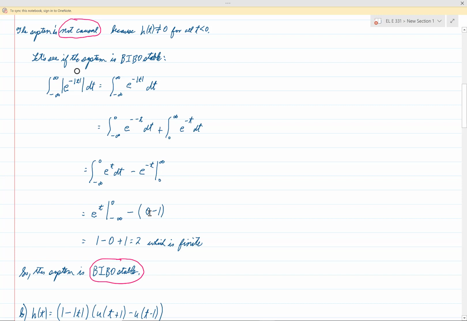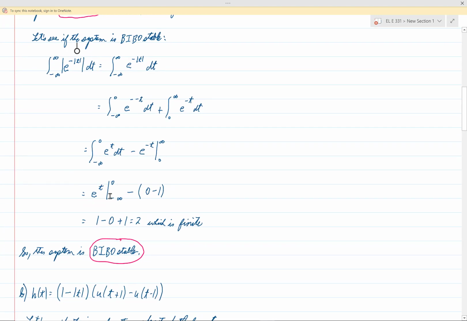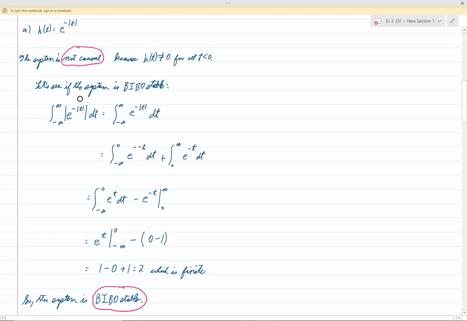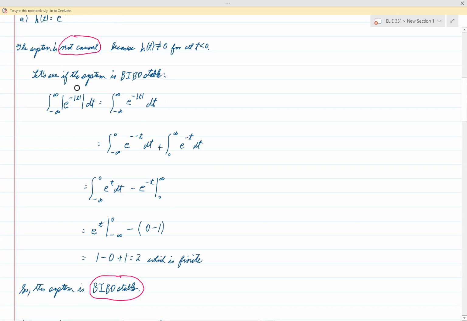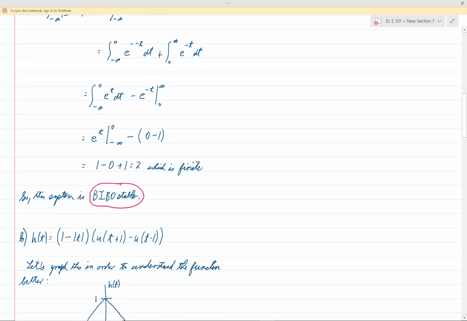E to the negative infinity is 0, e to the negative 0 is 1, so we have 0 minus 1 there. And likewise, when we evaluate the first term, e to the 0 is 1, minus e to the negative infinity is 0. So we have 1 minus 0, and then this term becomes minus a minus 1, which is plus 1. So we have 1 minus 1 plus 1, which is 2, which is clearly a finite number. So this system is BIBO stable. Again, it is not causal, but it is BIBO stable.